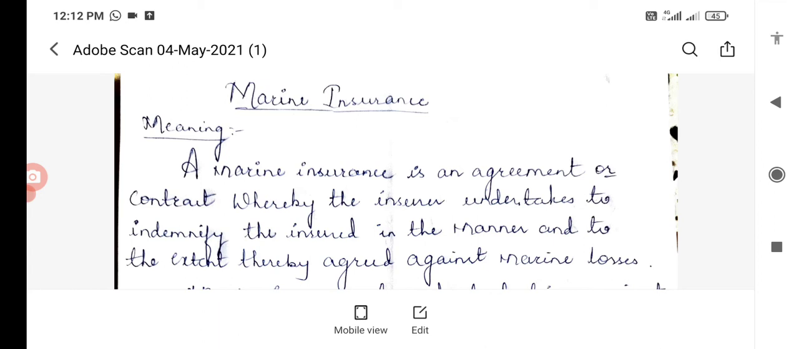Marine insurance is an agreement or contract whereby the insurer undertakes to indemnify, meaning they are ready to take the risk, the insured in the manner and to the extent thereby agreed against marine losses. Means in the contract made between the insurer and insured, up to the amount mentioned, the insurer agrees to bear the loss. Understood?